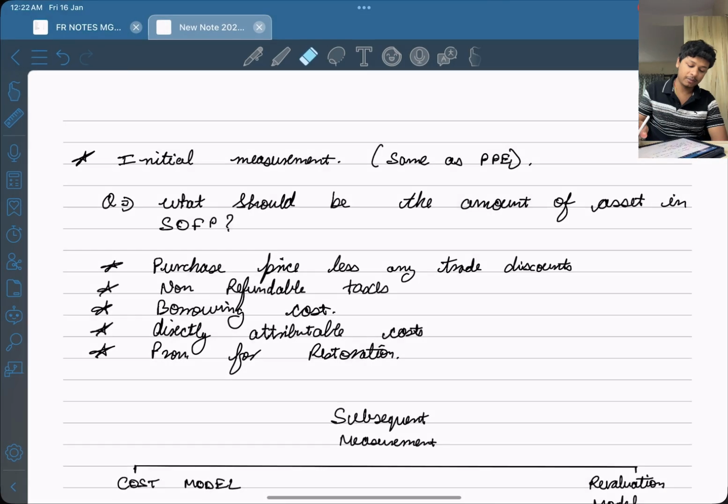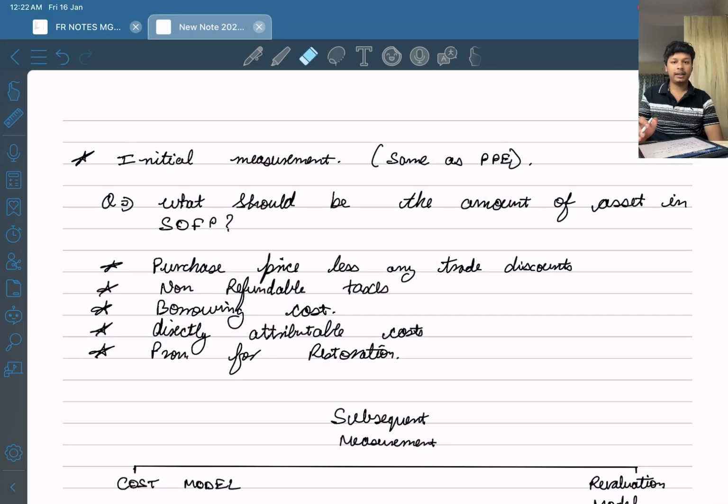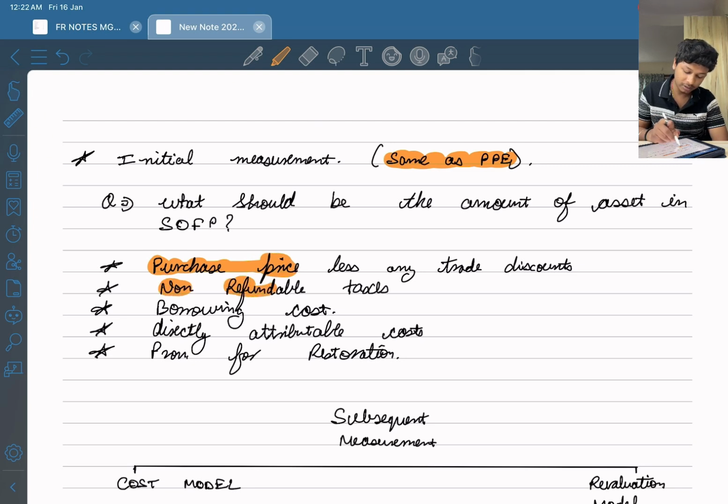Now coming to initial measurement. So in property, plant and equipment, you have to remember that initial measurement is also same as property, plant and equipment. So what questions does initial measurement answer? What should be the amount of asset which should be recognized in SOFP, which is statement of financial position, right? So what is initial measurement? Initial measurement includes purchase price, right? Purchase price, it includes non-refundable taxes, it includes borrowing cost, it includes directly attributable cost, and it includes provision for restoration.